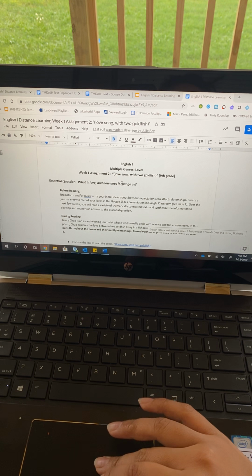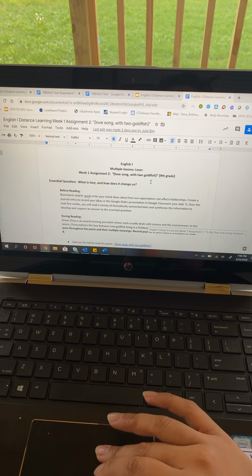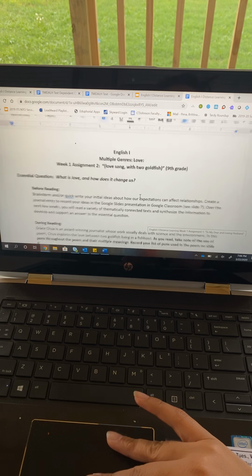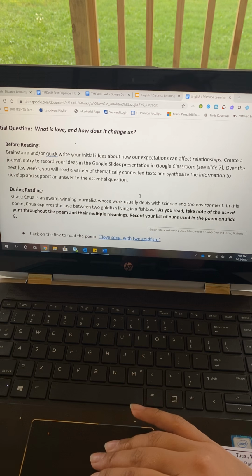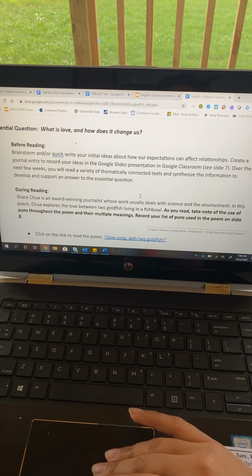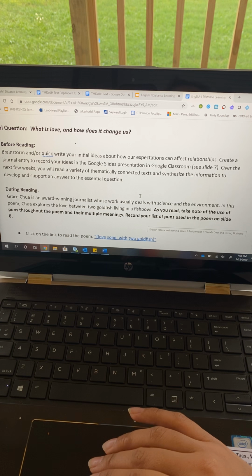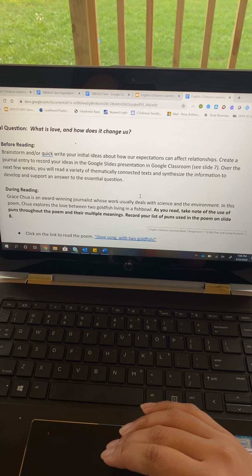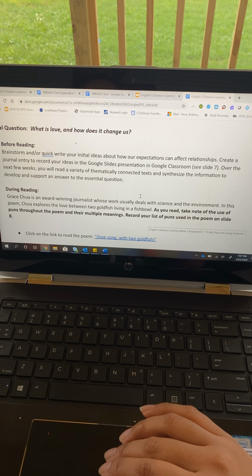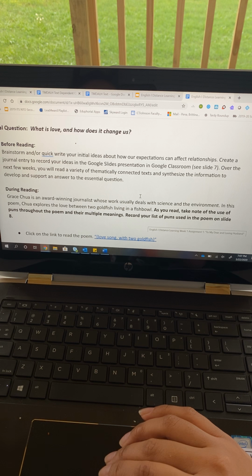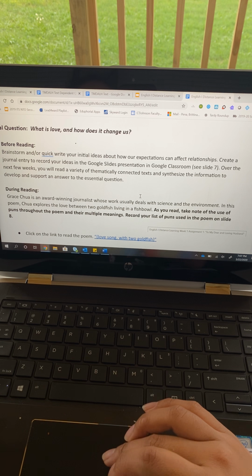Okay, so this assignment is going to be over the poem "Love Song with Two Goldfish." So once again, let me zoom in. Before reading, once again, we're going to answer the essential question, what is love and how does it change us? Before reading, we're going to brainstorm and or quick write our initial ideas about how our expectations can affect relationships. You'll create a journal entry to record your ideas in the Google Slides presentation and Google Classroom.